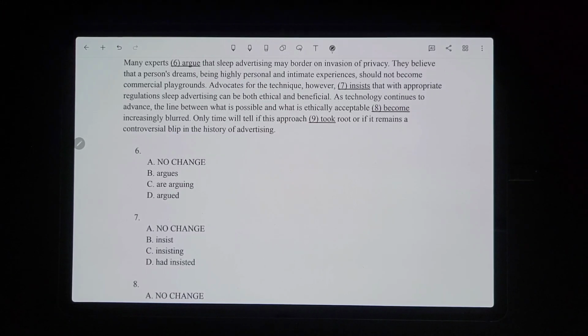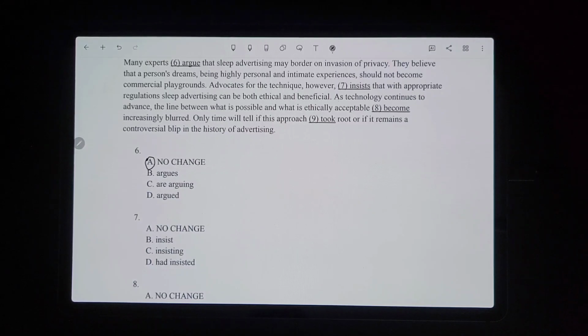Okay, number 6: many experts argue that sleep advertising may border on invasion of privacy. So many experts, there are several of them, so it's plural. So it definitely can't be argues. And are arguing is not it either, because it's not saying it's an ongoing thing that they are arguing. It's just the simple present tense. So it would be just argue, no change.